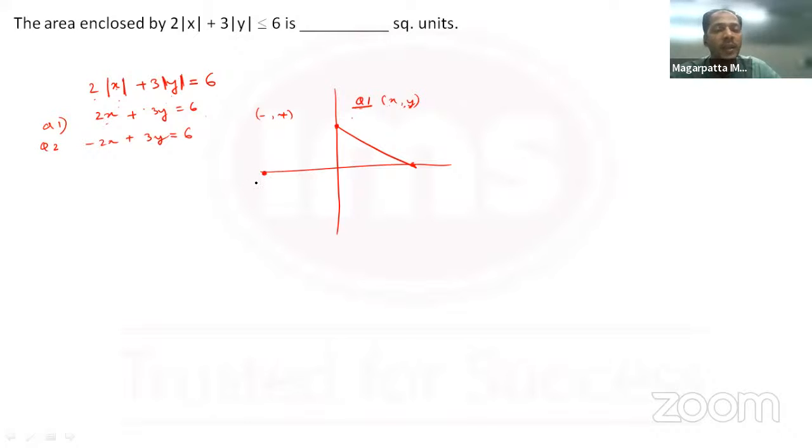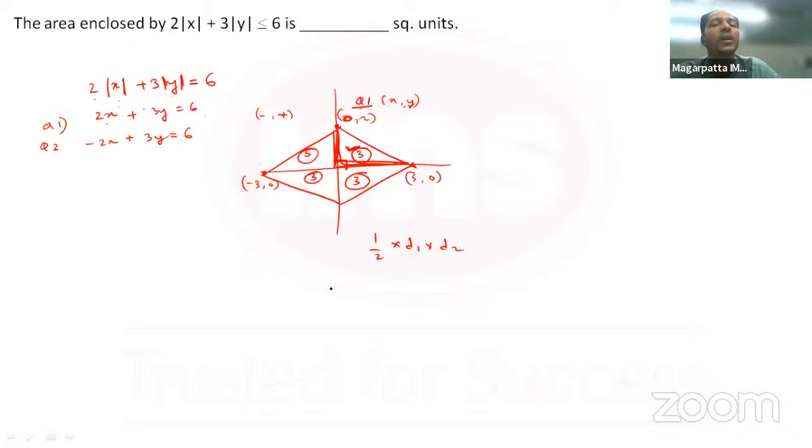At this point, you should already realize that it is going to be symmetric, and you've also done questions like this already. So you would know that this will form a shape like a rhombus or a diamond. And what is the area? This is a rhombus, so the area would be half into d1 into d2, or you can simply calculate the area of this triangle and multiply by 4. The area of this triangle is half into 2 into 3, that is 3. So 3, 3, and 3. The total area would be 12 square units, and therefore the answer is 12.